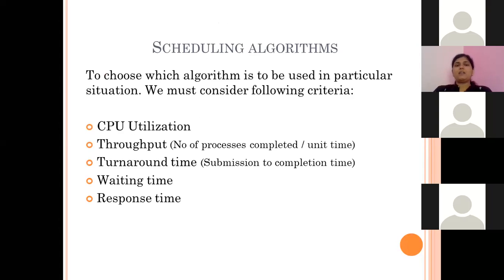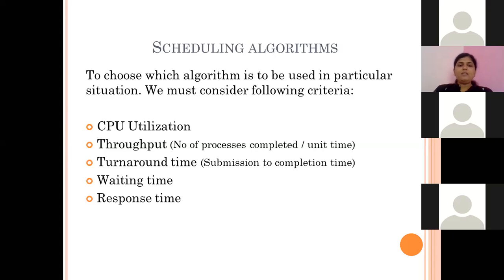These schedulers are again divided into different categories, but for that division, different criteria are considered: CPU utilization, throughput, turnaround time, waiting time, and response time. These are the criteria for better performance. CPU utilization must be better; if we increase the CPU utilization, we say the system is working better. Throughput means how many processes you are executing in one unit of time. So we need to increase the throughput. The CPU utilization and throughput have to be as high as possible.